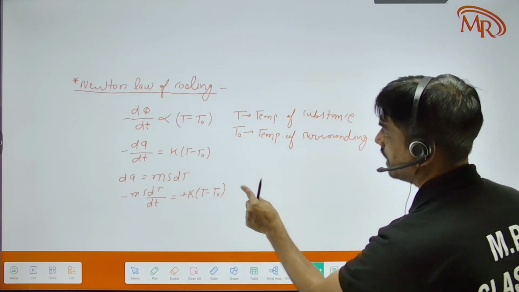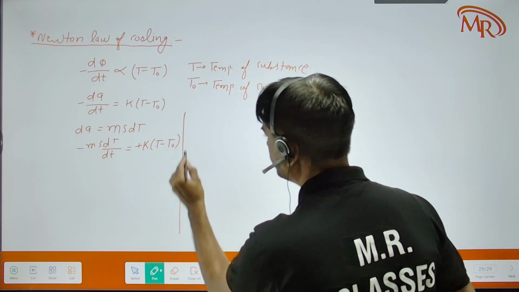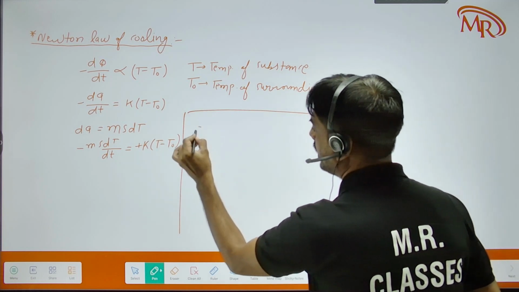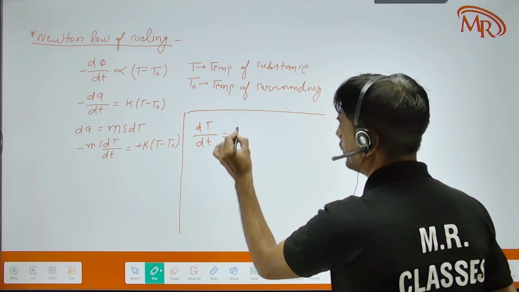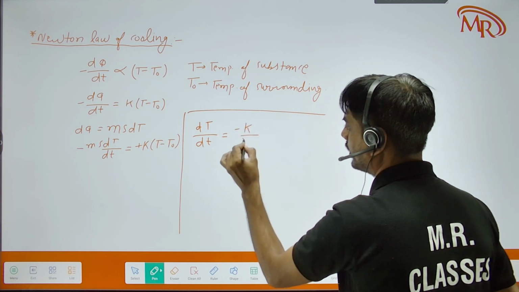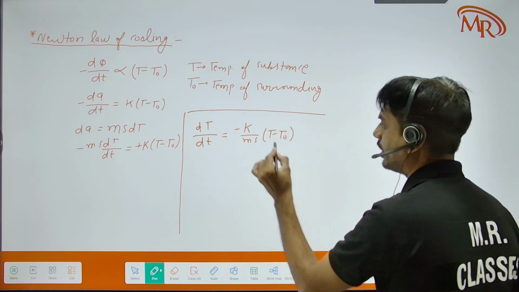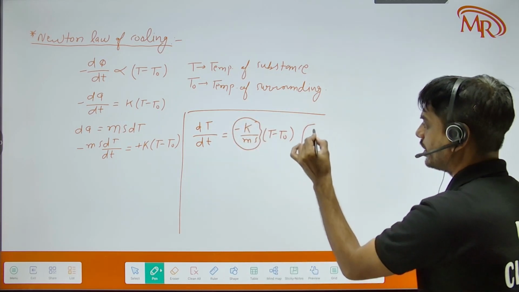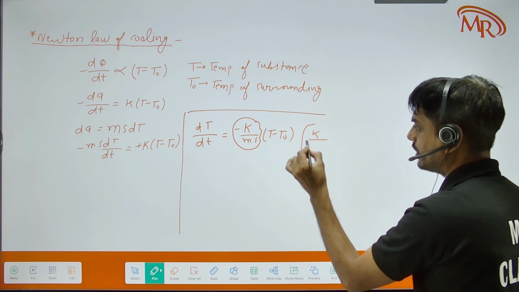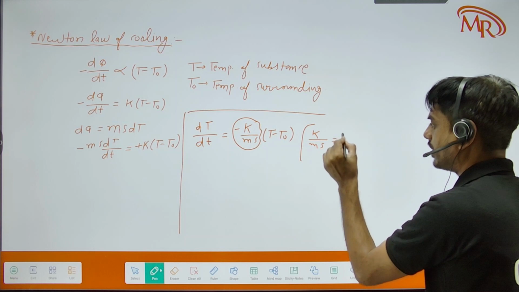No? So now here we have dT upon dt equal to minus k upon ms times (T minus T naught). Can we define k upon ms as a new constant? Because mass is constant, k is constant, and s is also constant, so it is a new constant.